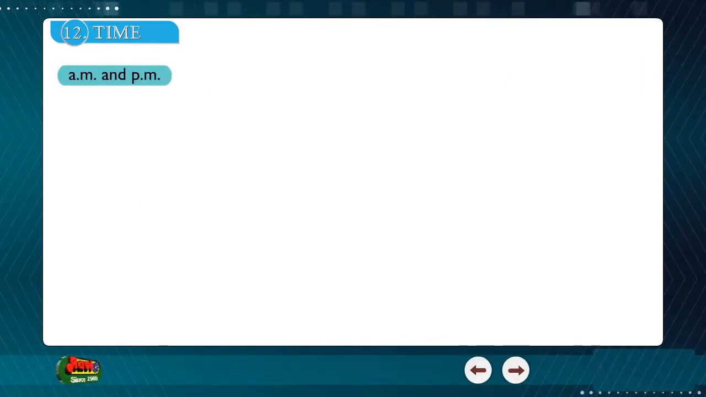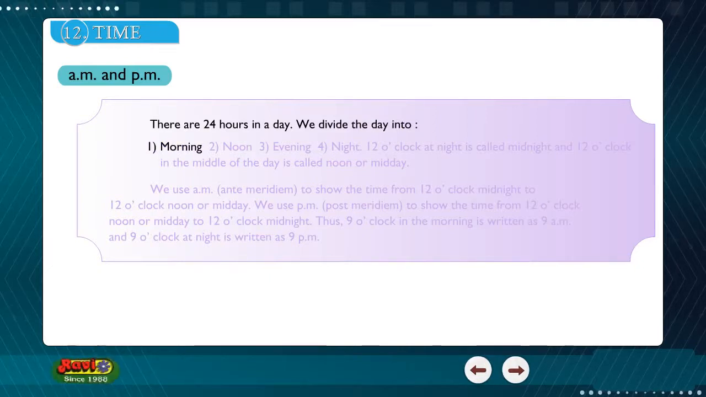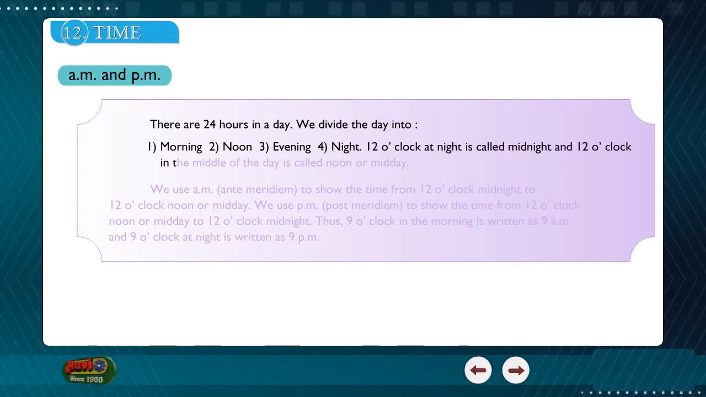AM and PM. There are 24 hours in a day. We divide the day into 1. Morning, 2. Noon, 3. Evening, 4. Night. 12 o'clock at night is called midnight and 12 o'clock in the middle of the day is called noon or midday.